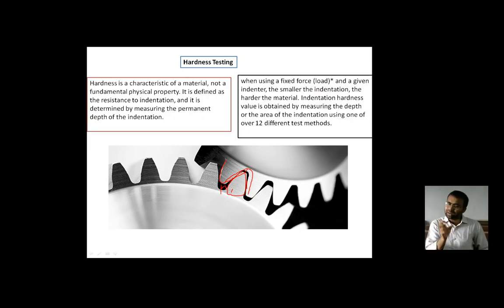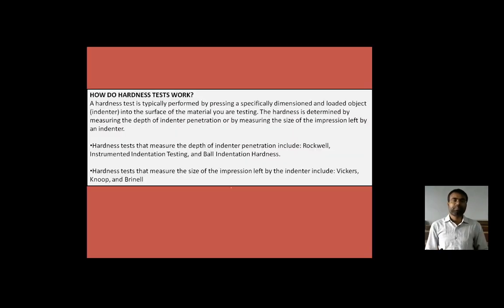So those products also require that kind of thickness, and that thickness of material also requires some kind of hardness, and that is how it is all about. So, how does the hardness test work?